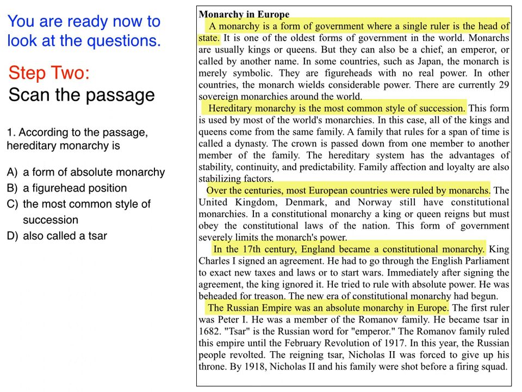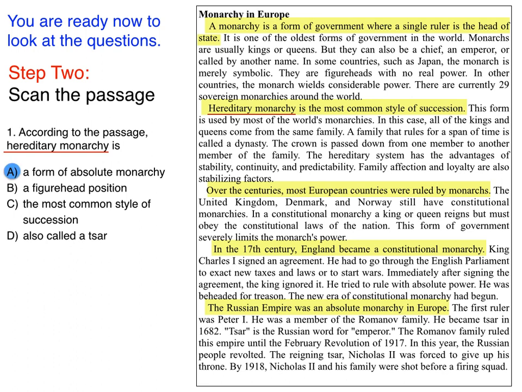So now, before we look at the answers, let's find the key words in the passage. We're going to look for hereditary monarchy. And here we find it in paragraph 2. Now, read the sentence. Hereditary monarchy is the most common style of succession. Let's see if any of these answers resemble what we've just read.